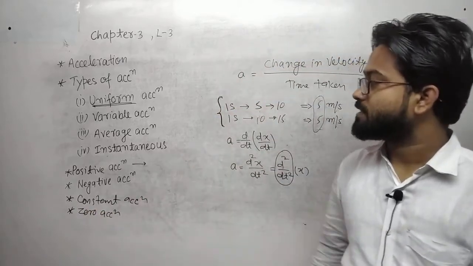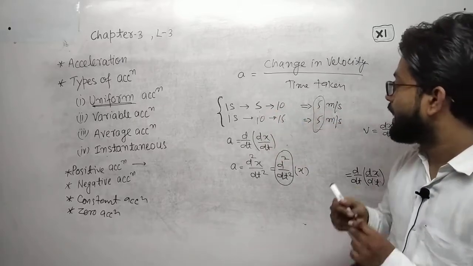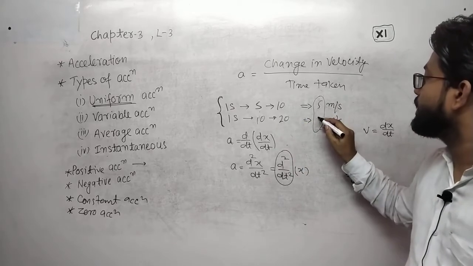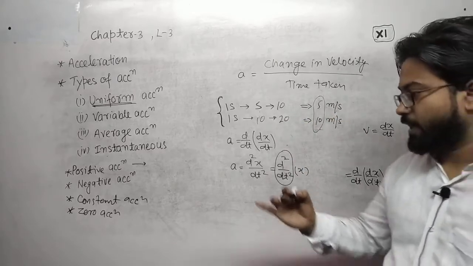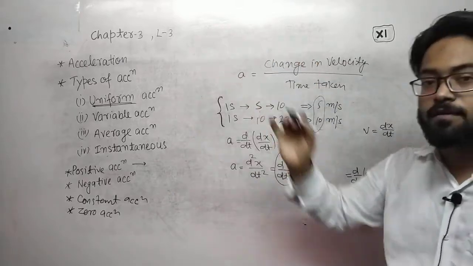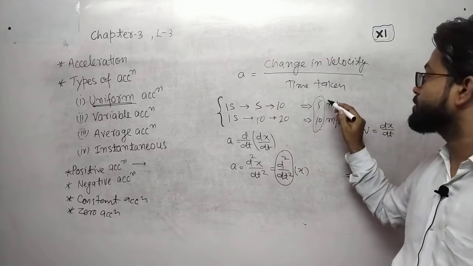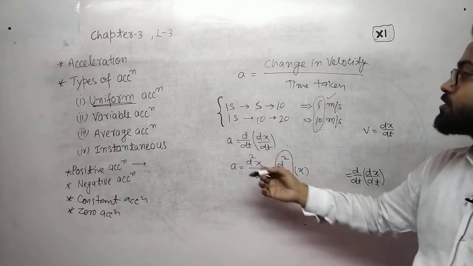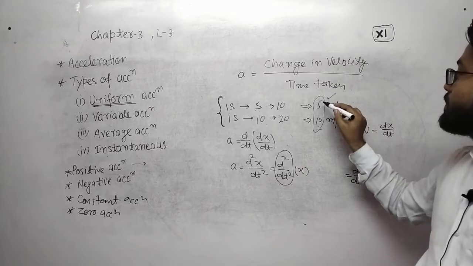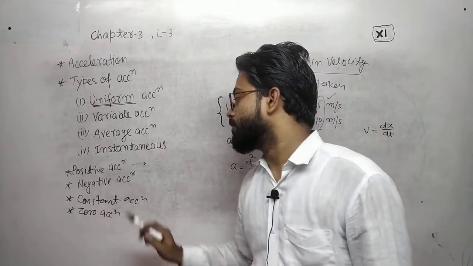Negative and positive acceleration: positive means when the velocity is increasing. First change in velocity is 5, and if it is 20, it will be 10. In every 1 second the change in velocity is increasing. In first second the change in velocity is 5 meter per second, and in next 1 second the change in velocity is 10 meter per second, the change in velocity is increasing, that means the acceleration is called positive acceleration.